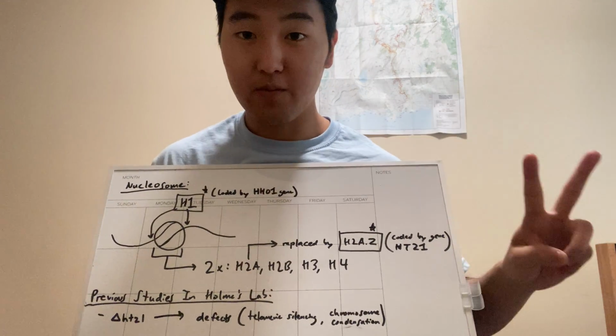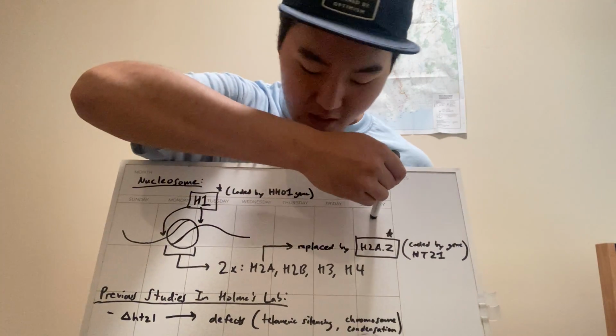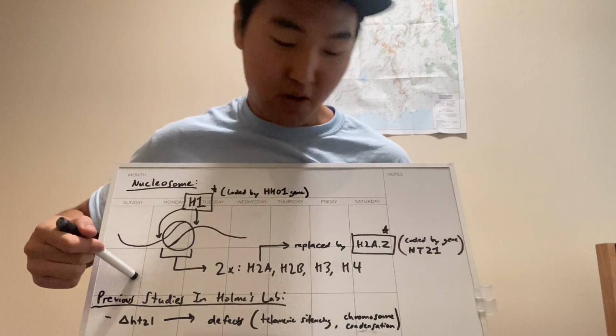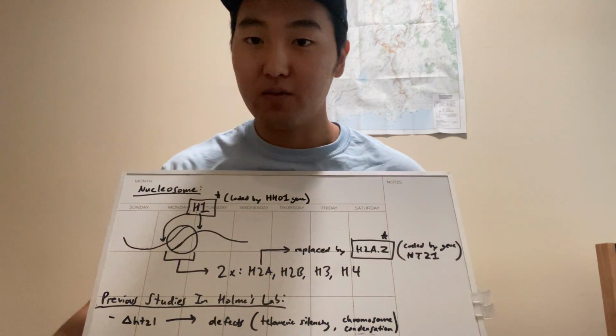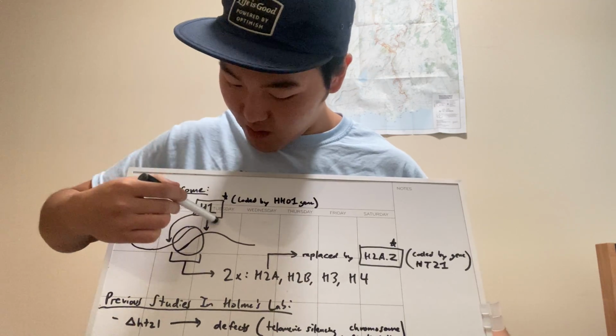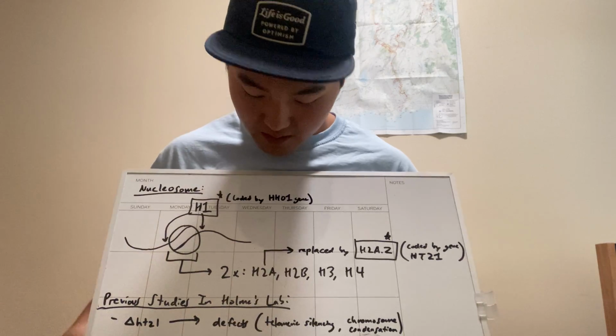2 other proteins of more interest to me in my project specifically are histone H2A.Z, which is a variant of histone H2A and replaces H2A in the nucleosome by the action of the SWR1 chromatin remodeling complex. And also histone H1, which is the linker histone present on the linker DNA outside of the core protein complex.